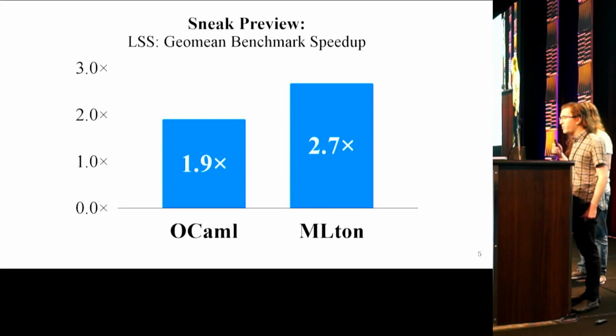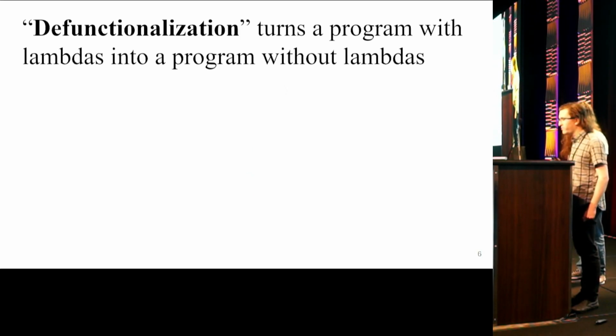On a suite of programs in OCaml and Standard ML, using lambda-heavy abstractions people care about, like iterators and parser combinators, we find LSS gives 1.9 times and 2.7 times speedups on average. We're about to show you how LSS works, how it fixes problems with the state of the art, and what it means for your next compiler or programming language.